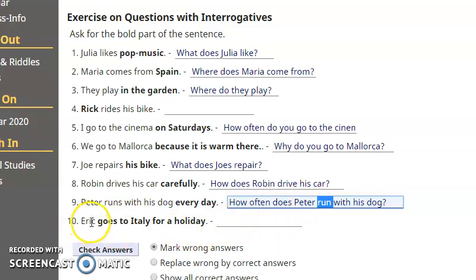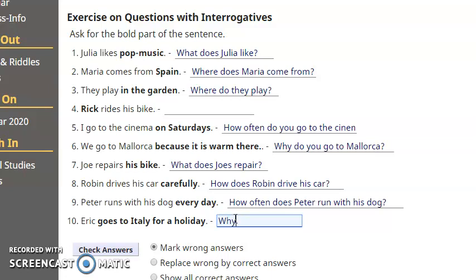And the last one, Eric goes to Italy for a holiday. Goes to Italy for a holiday. This is an activity. Attività. So, cosa fa Eric? Is that okay? Let me think.